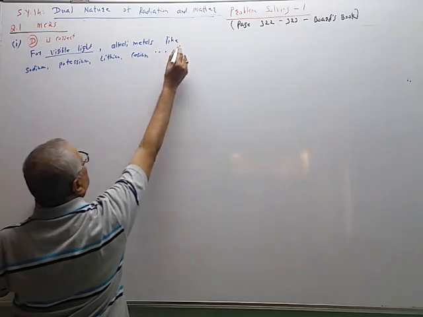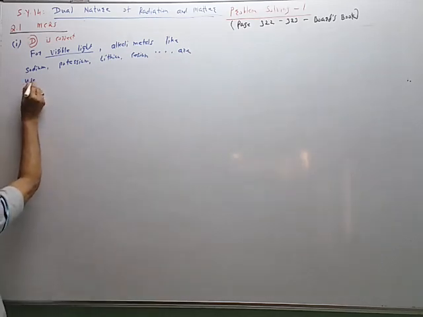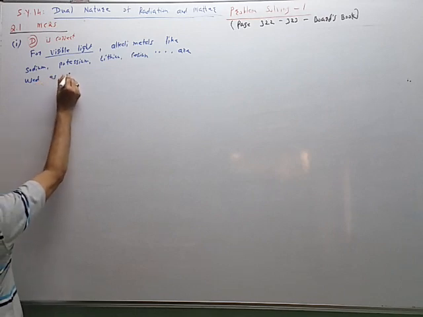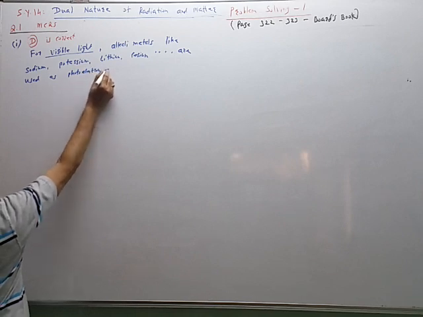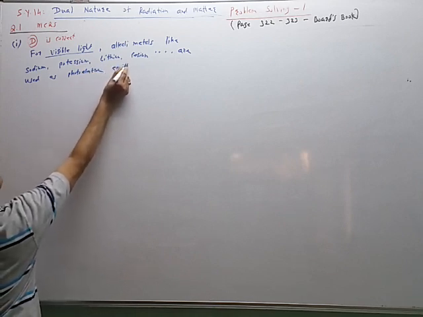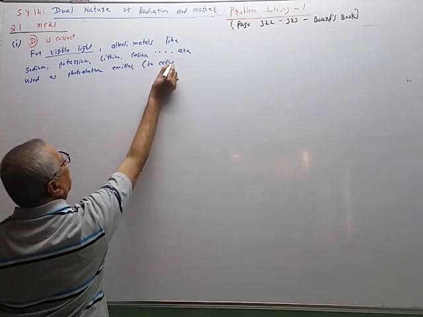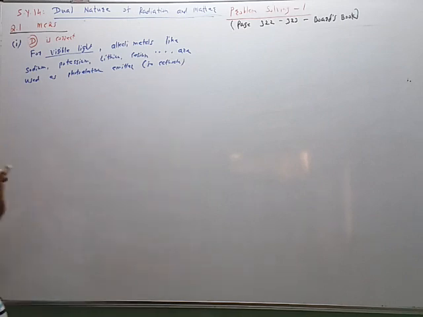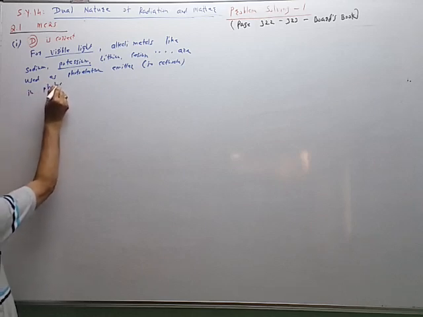For visible light, alkali metals like potassium, which I underline, are used as photoelectron emitter, that is, in simple words, a cathode, in a photocell.